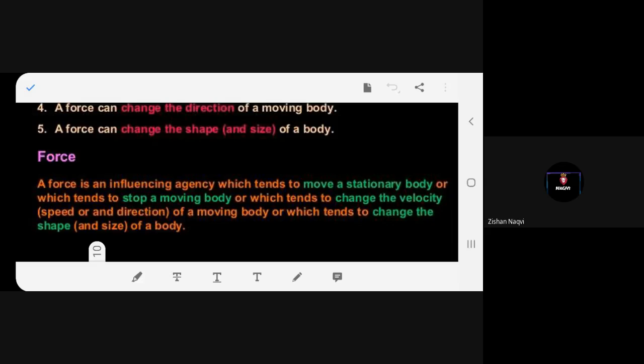Just one request. Whatever information I gave you, the textual questions, please complete it and let the follow-up teacher know about it. Is it clear? Because we do not know whether you are writing or not. Please make it fast, or otherwise let me know that you have done the homework. It's a humble request to all of you.